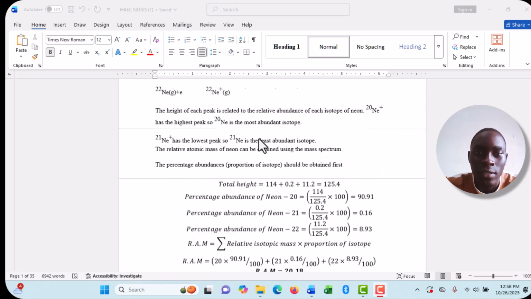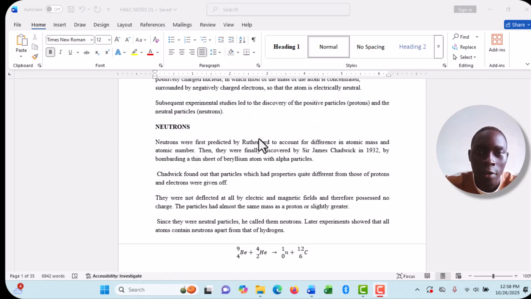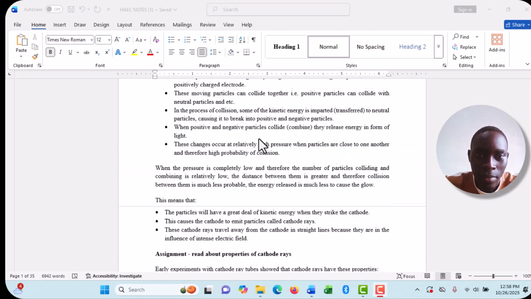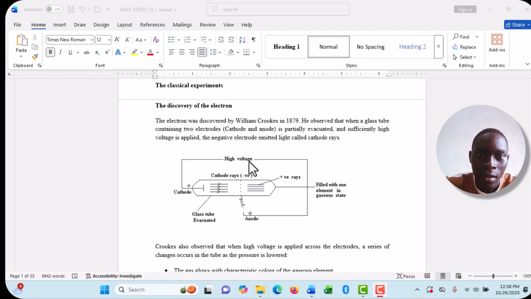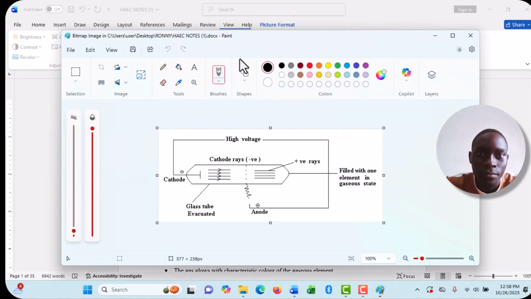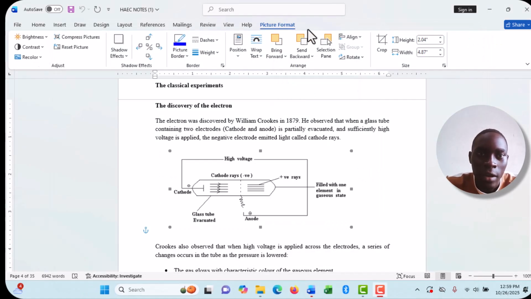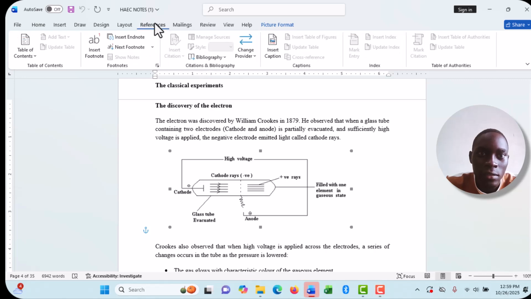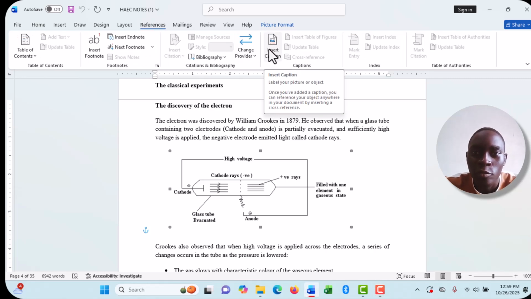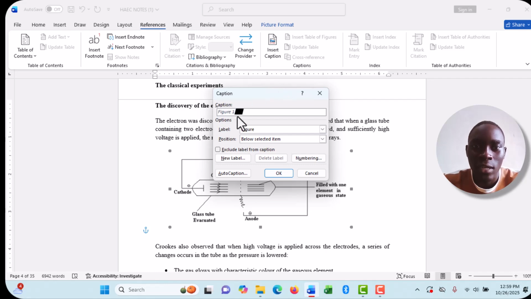So let us go to our first diagram. I have this image here. I select it, and once I finish selecting it, I come to my references. When I come to my references, I insert caption. Since this is my first figure, it will be labeled figure 1, and then I have to name it.